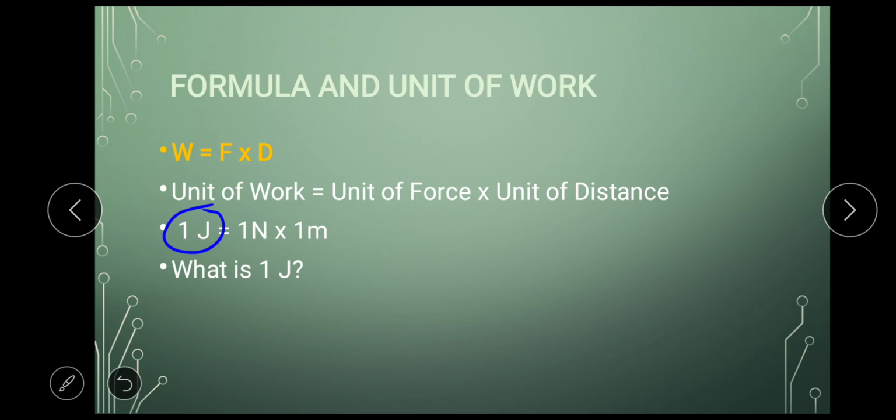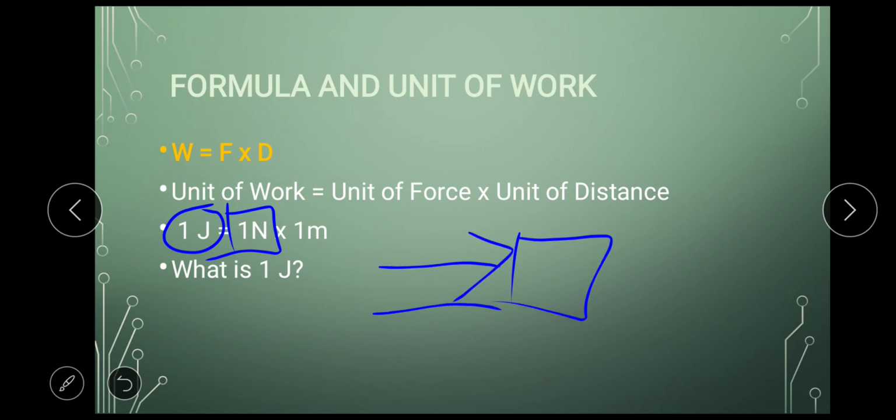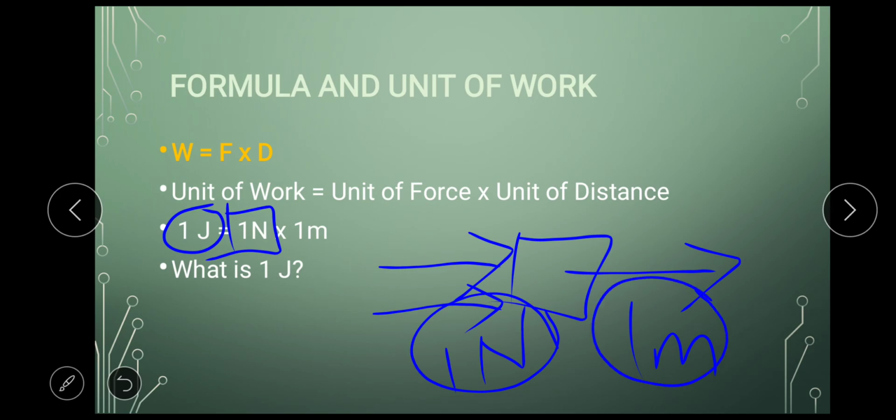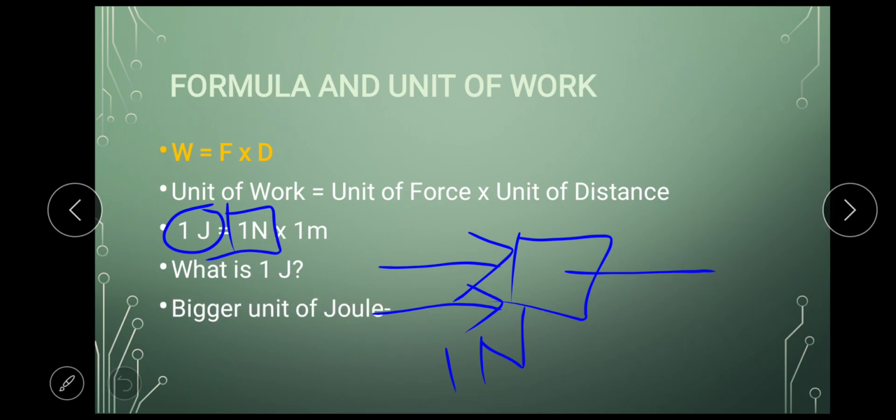1 joule is the amount of work done when we apply a force of 1 Newton. Let's say this is an object. I am applying a force of 1 Newton on this object, and this object moves a distance of 1 meter. It shifts by 1 meter. So I am applying a force of 1 Newton, the object moves by 1 meter. So in this case I say that the work done is 1 joule. Okay, clear?